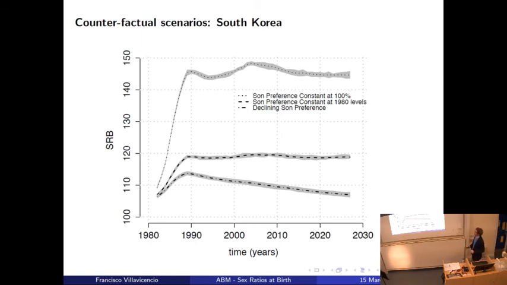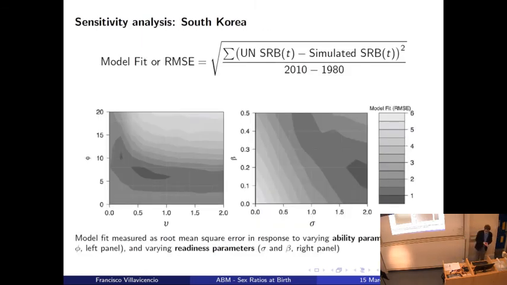And finally, the last slide of the results is the sensitivity analysis. Something very important in agent-based modeling is that one needs to carry out a sensitivity analysis to evaluate the effect of modifying one parameter on the outcome of the model. Because one can build a model and say, okay, I have 30 parameters and I'm able to reproduce this. And then, if I change this parameter, the second and the third, and another combination of values, I can maybe get the same result. So one needs to evaluate and quantify the importance of the parameters.